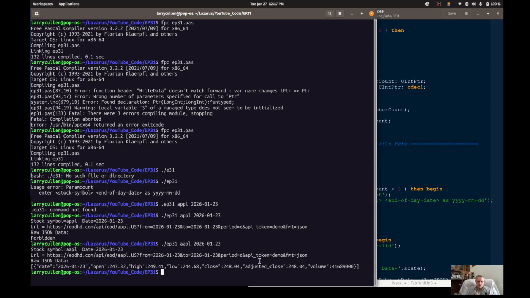So this is returning an array of JSON, and it's an unnamed array because it never supplied a name. So it's an unnamed array of elements, all right? Each array element contains a date, an open price, a high price, a low price, a close, and an adjusted close price, and a volume.